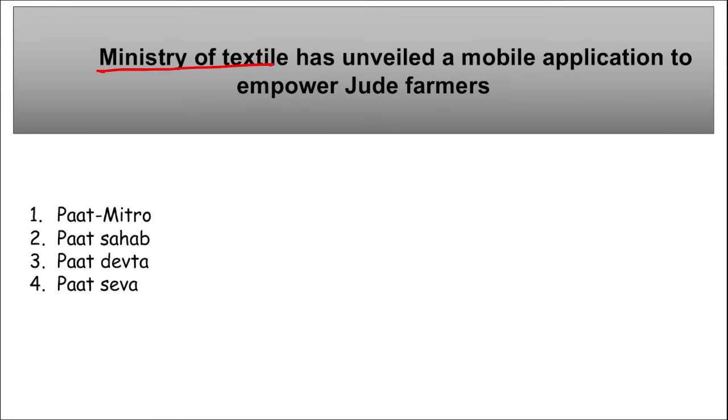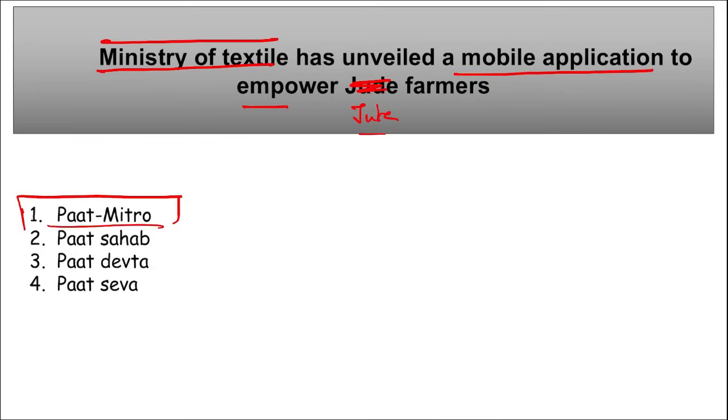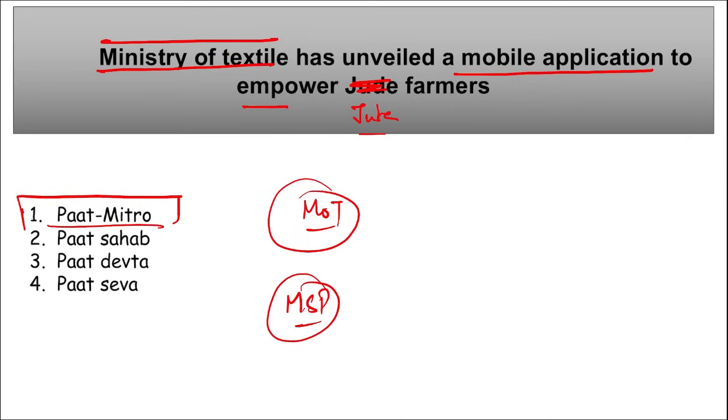Next is Ministry of Textiles has unveiled a mobile application to empower jute farmers, right? So what is the name of that mobile application that was launched by Ministry of Textiles to empower jute farmers? What is the name of it? It is Path Mitro, right? Ministry of Textiles, they have unveiled Path Mitro. This is a mobile application and they will be providing important information about the minimum support price and the agronomy of jute farmers, that how the market is working, what are the new updates coming in the market, what are the price fluctuations if there are any in the market, right? Everything will be provided on this mobile application, that is Path Mitro.